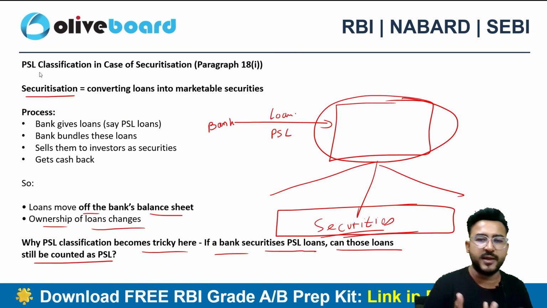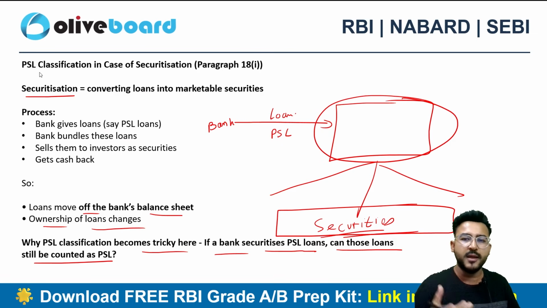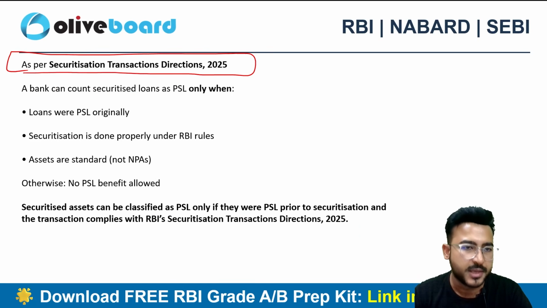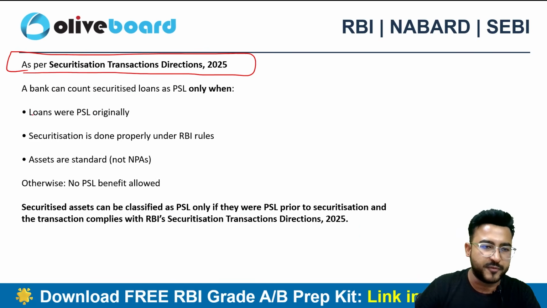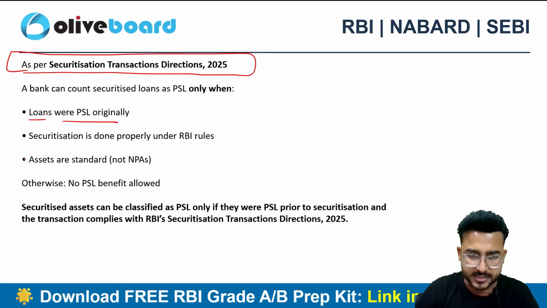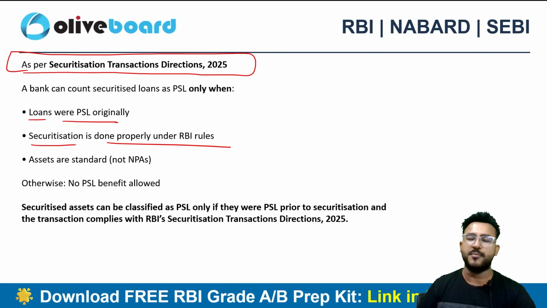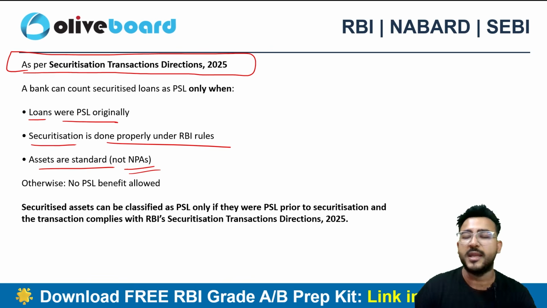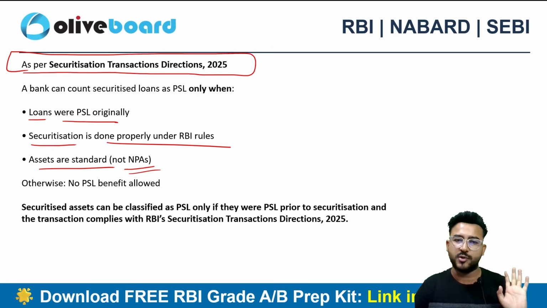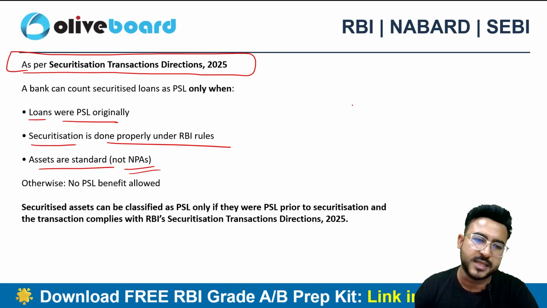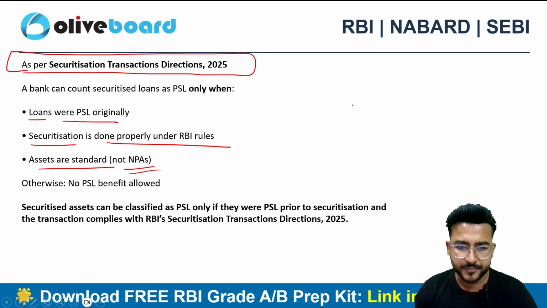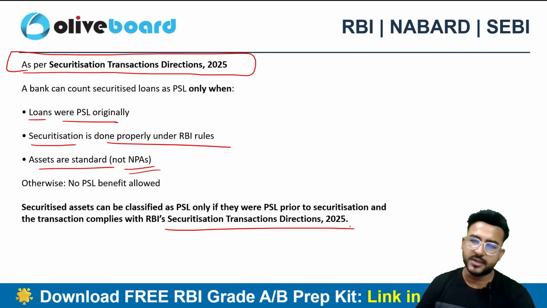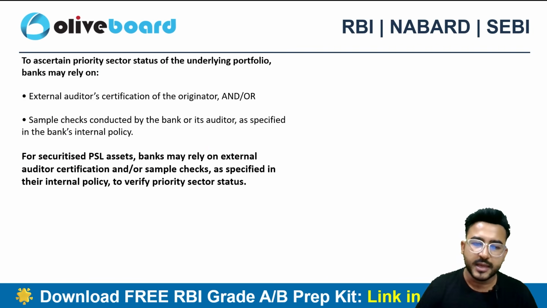You need to understand these securitization receipts, right? These securitized securities are again PSL eligible if the loan in itself was PSL eligible. So the first condition is loans were PSL originally. The securitization is done properly as per the RBI rules. Assets are standard in nature. It should not be an NPA, it should not be a non-performing asset. Then the PSL benefit is allowed. Otherwise it is not, and it is going to be done as per the Securitization Transaction Direction 2025. So again there is a referencing change.